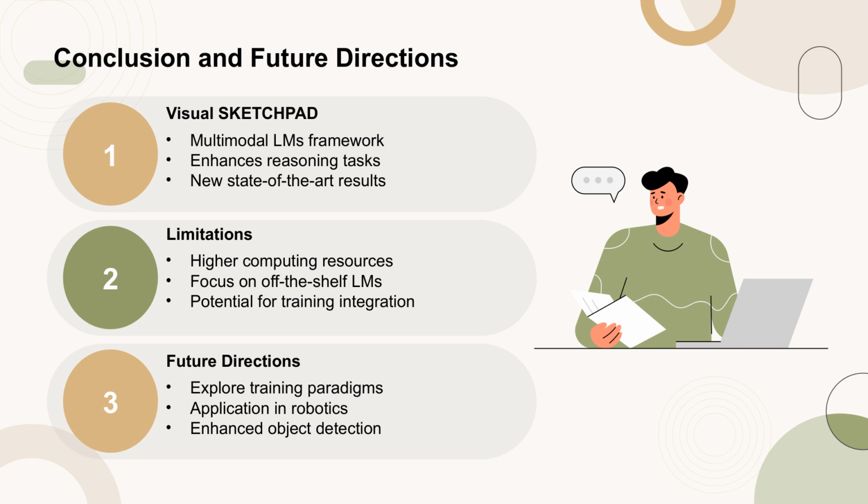However, the framework does require more computing resources compared to traditional language token outputs. The current work focuses on existing language models, but future research could explore integrating Sketchpad into the training process of models like Unified-IO 2 and Chameleon. Additionally, potential applications extend to robotics, where Sketchpad could aid in tasks such as object detection and navigation in crowded spaces.